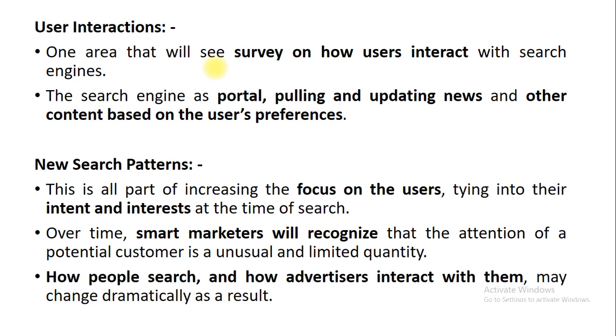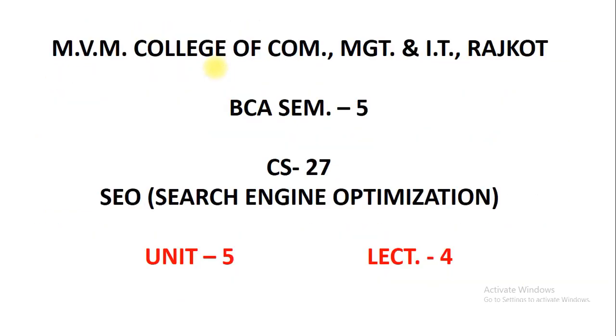In the very beginning of the sessions, we discussed the F-shaped pattern. That pattern is a new search pattern, and they know where to show the advertisement, or at which location if I show my advertisement, I will definitely get customers on that particular advertisement. That can be possible using the generation of new search patterns.